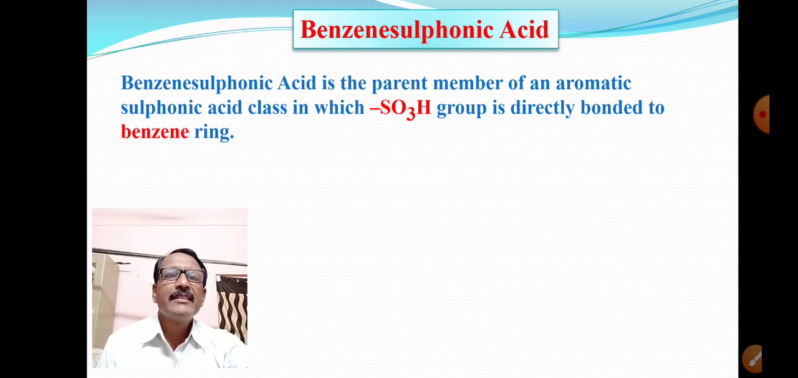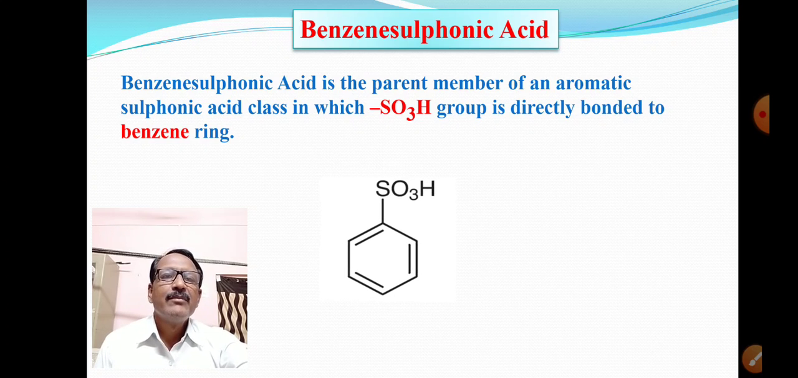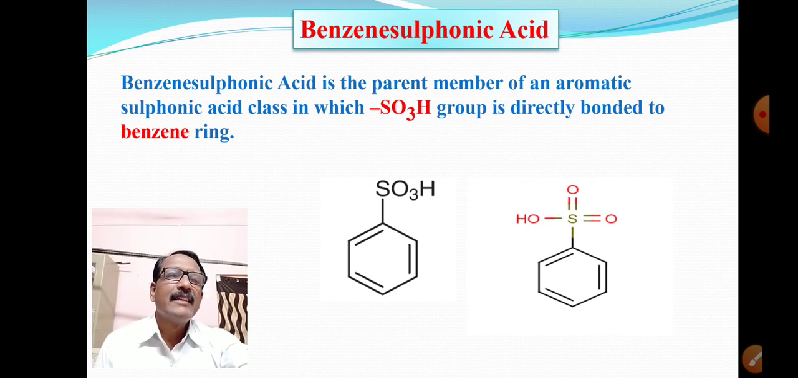Benzene sulfonic acid is the parent member of an aromatic sulfonic acid class in which the SO3H group is directly bonded to the benzene ring. See here, it is benzene sulfonic acid. This can be written like this also, that is, the SO3H group is shown in a different way.